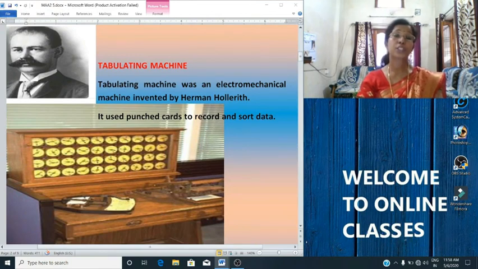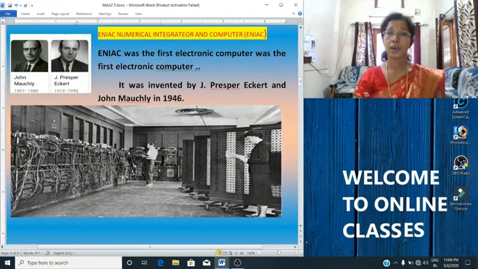This tabulating machine could count the number of holes in the card and used to record the information. So punch cards contain a number of holes, and this device could count these holes and record the information, and this was developed to help in the US census, which was held in the year 1890.